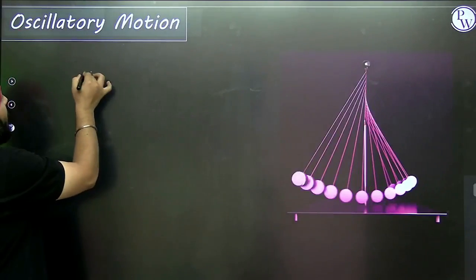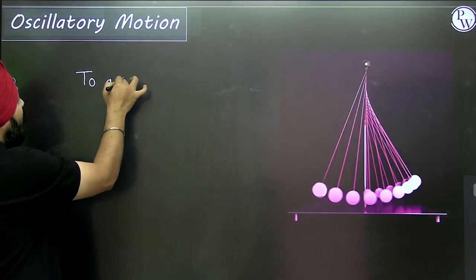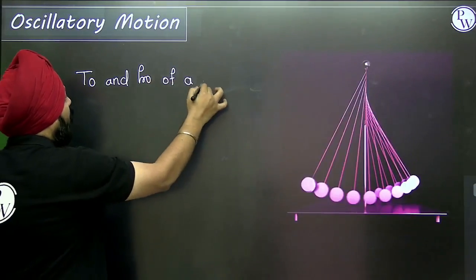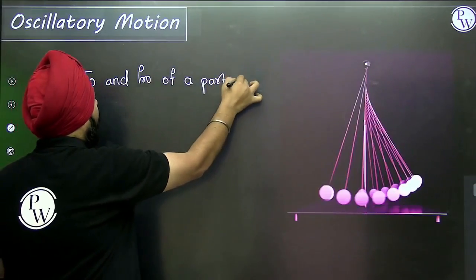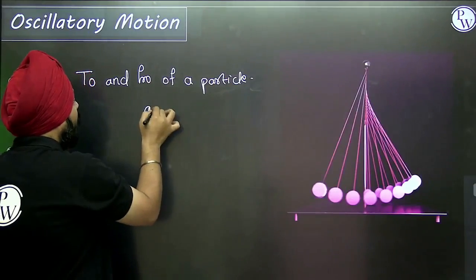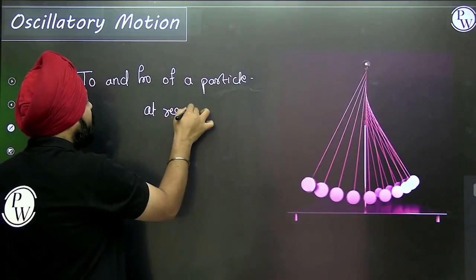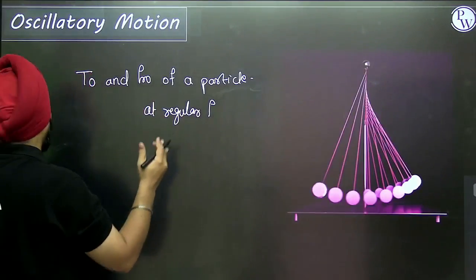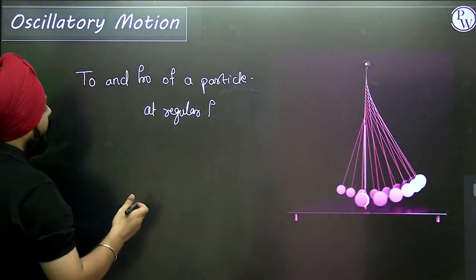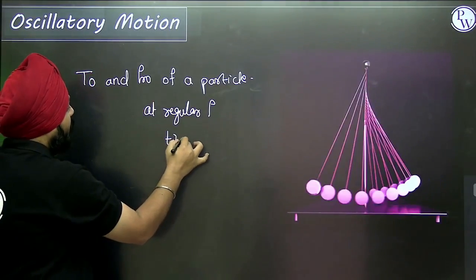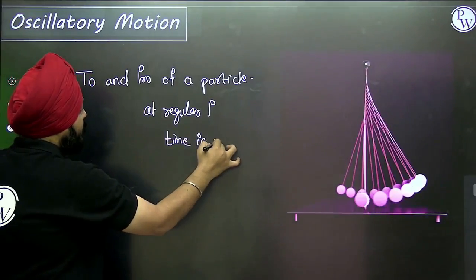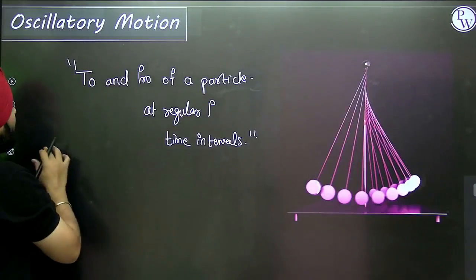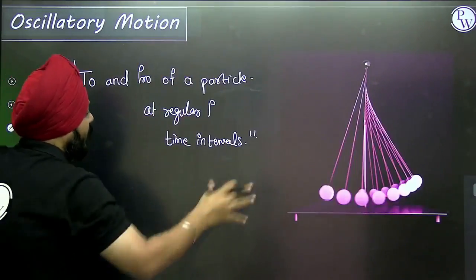Oscillatory motion: the to and fro motion of a particle at regular time intervals, or fixed time intervals. This is defined as the oscillatory motion.